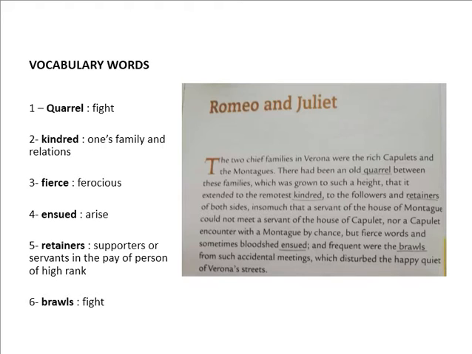The two chief families in Verona were the rich Capulets and the Montagues.